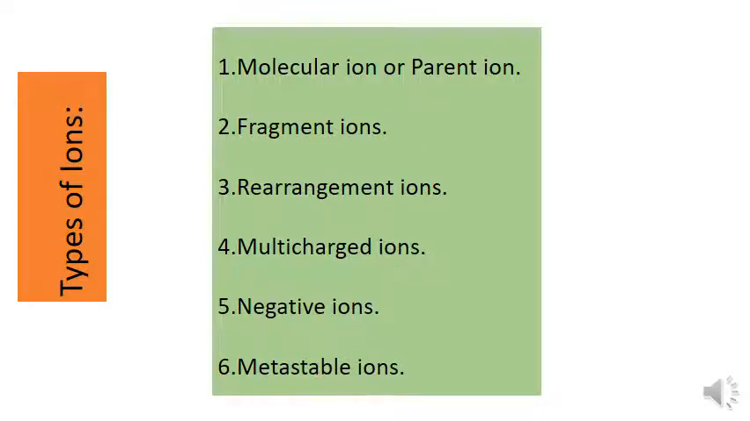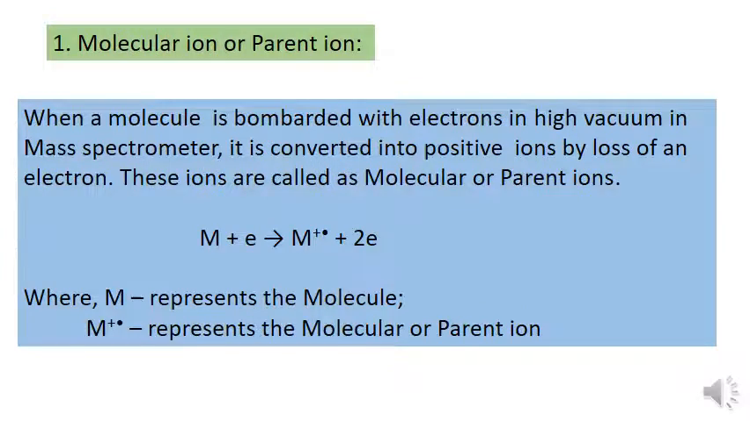First, we discuss the molecular ion or parent ion. When a molecule is bombarded with electrons in high vacuum in a mass spectrometer, it is converted into positive ions by loss of an electron. These ions are called molecular or parent ions, and this reaction can be represented like this, and the molecular ion is represented like this.